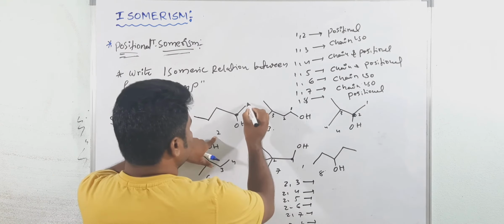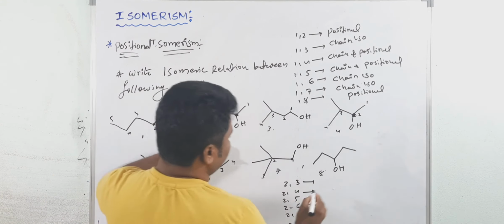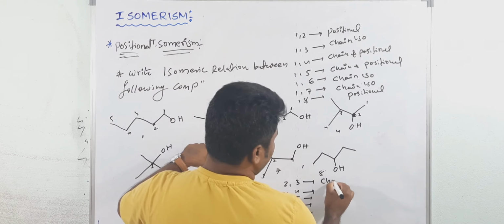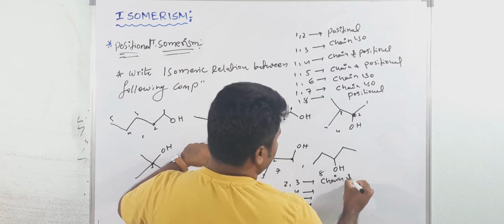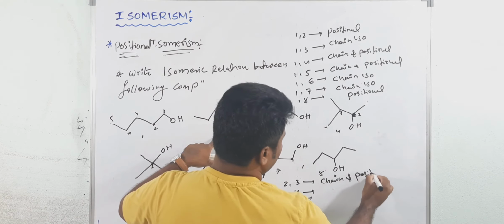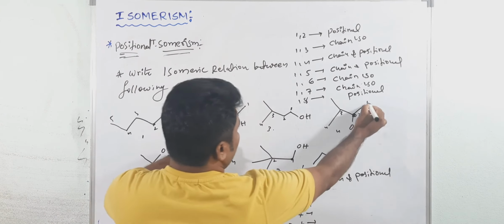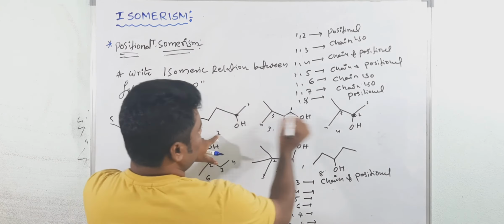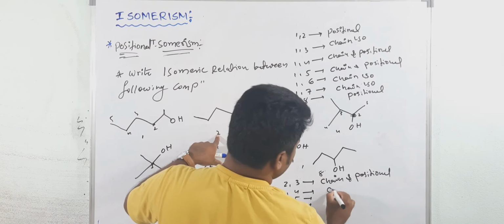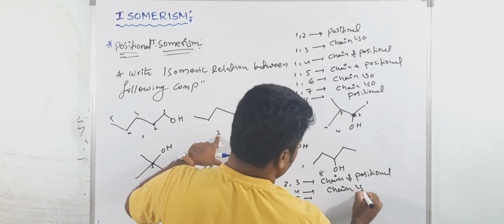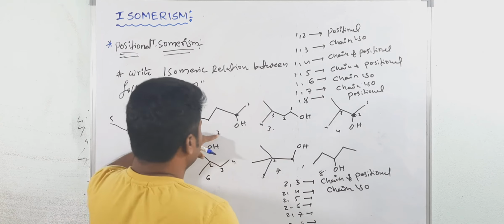Position 1 and position 2 here. Structures are different. So these are chain as well as positional. Then 2, 4. See, 1, 2, 1, 2. Position is the same, only chain isomers. Only chain. Then 2, 5.